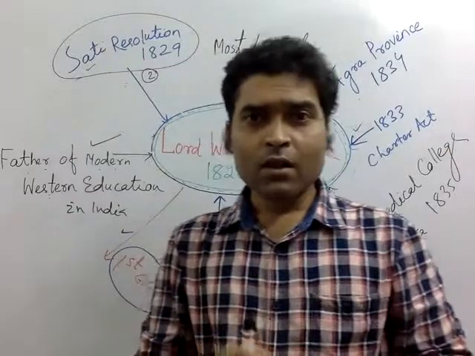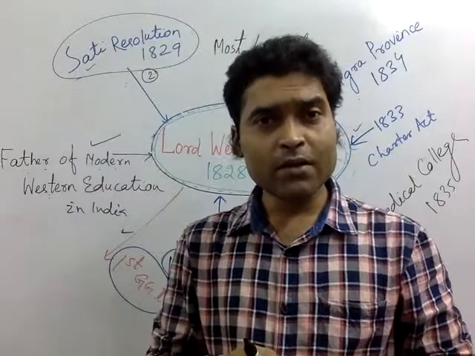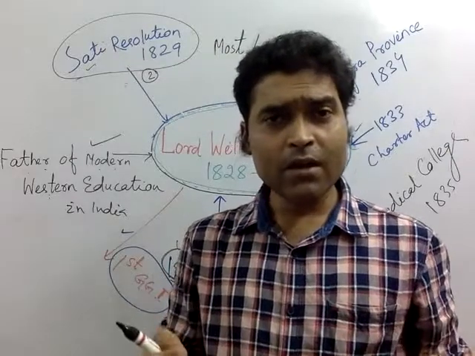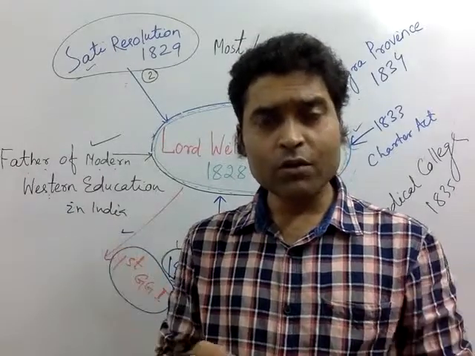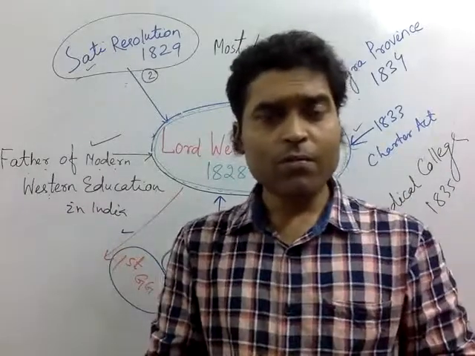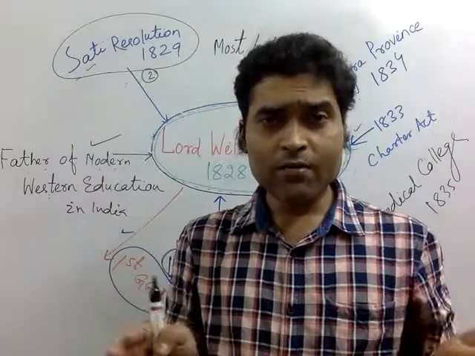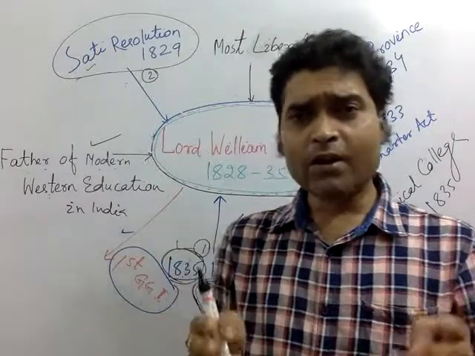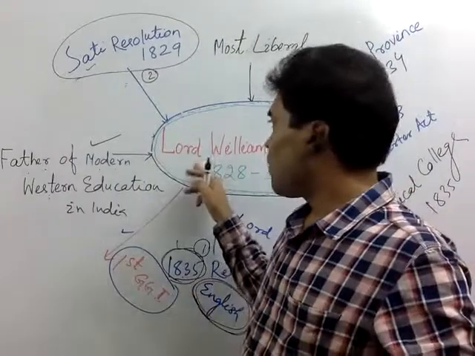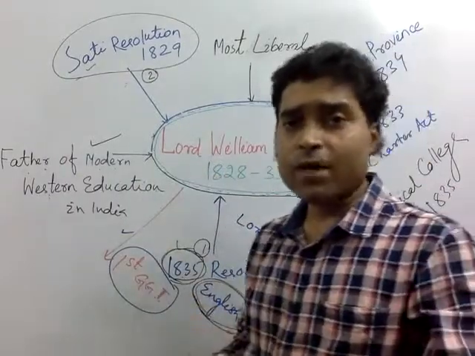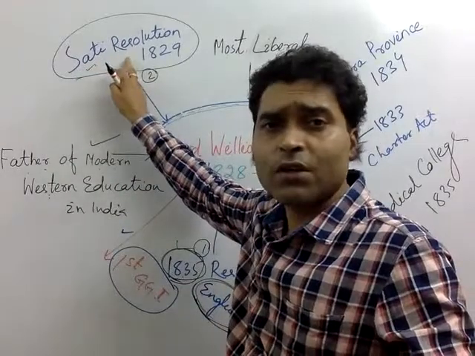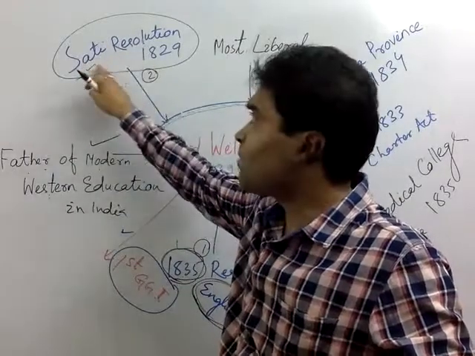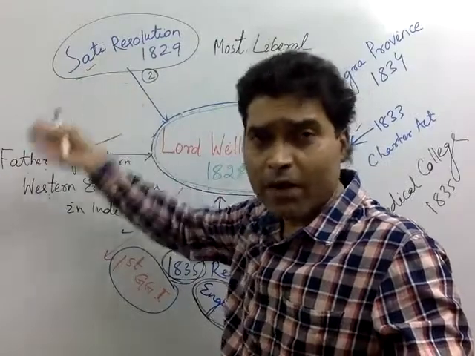After the death of her husband, the newly married woman, or widow, was thrown into the fire alive, and it's a bad thing. So Lord William Bentinck tried his level best and finally passed the Sati resolution to abolish the Sati Pratha, Sati tradition, from India.